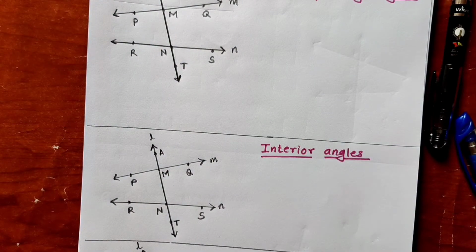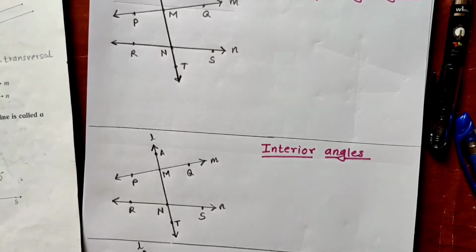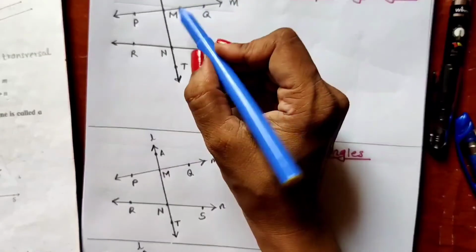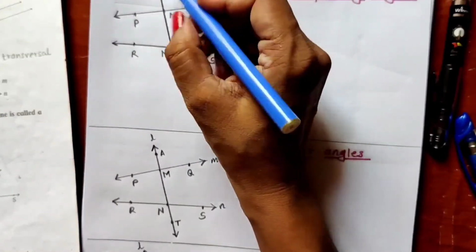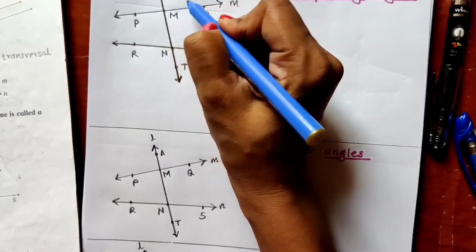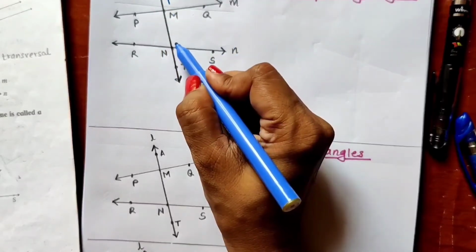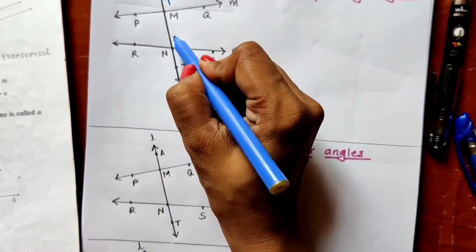If we want to write down the pairs of corresponding angles, then we have to check that the arms on the transversal of the pair are in the same direction. For example, this arm AM of angle AMQ is in the upward direction. Similarly, arm NM is in the upward direction.